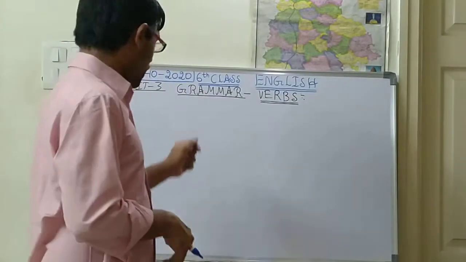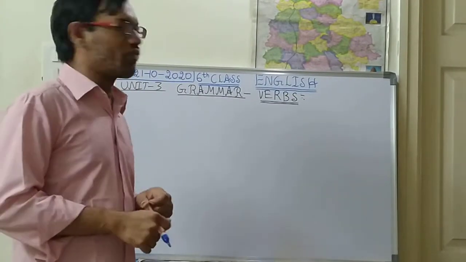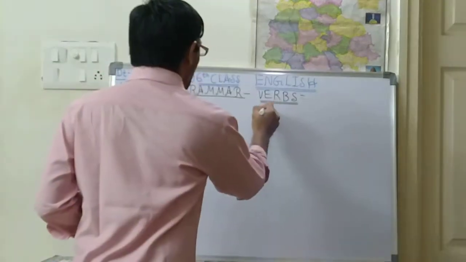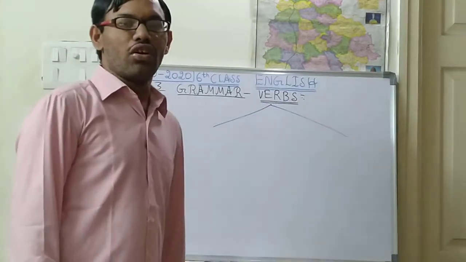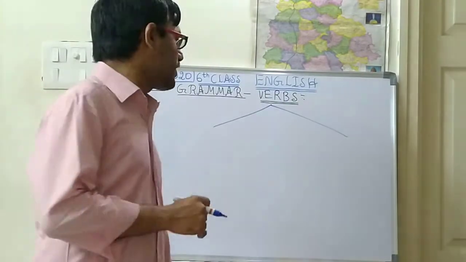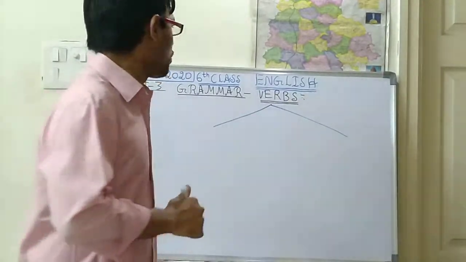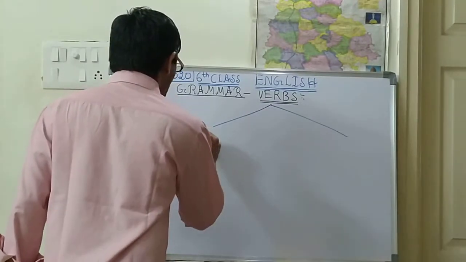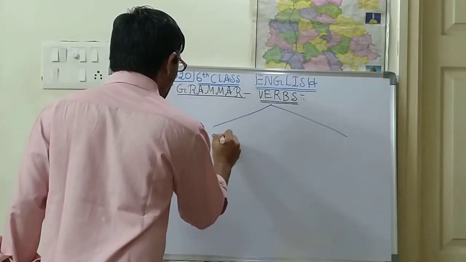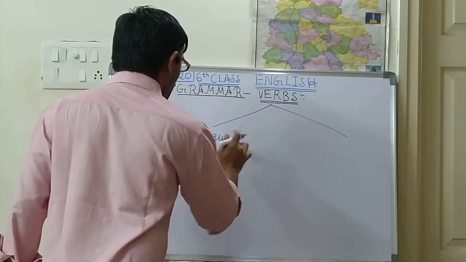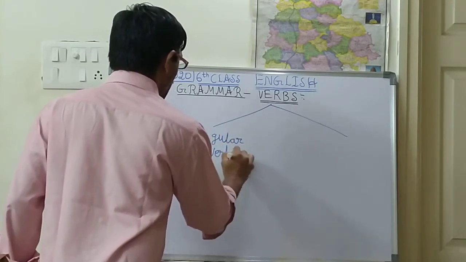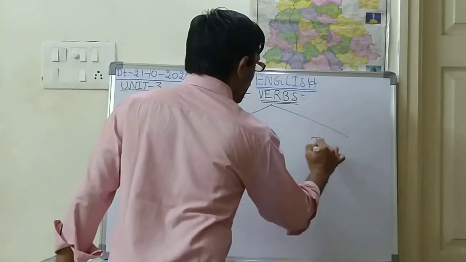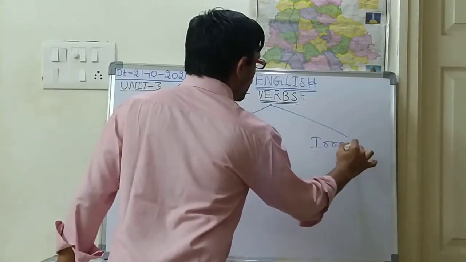Now if you see the verbs carefully, verbs are divided into two parts based on their types. What are those two parts? One is regular verbs, and the second one is irregular verbs.